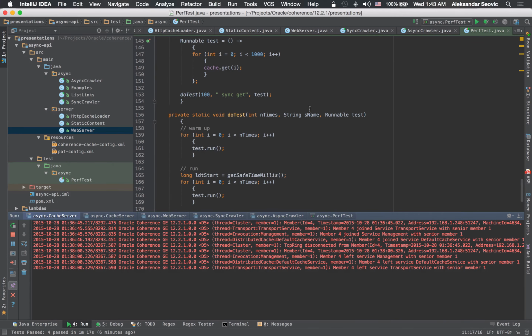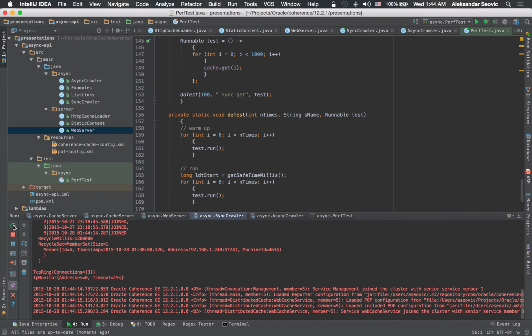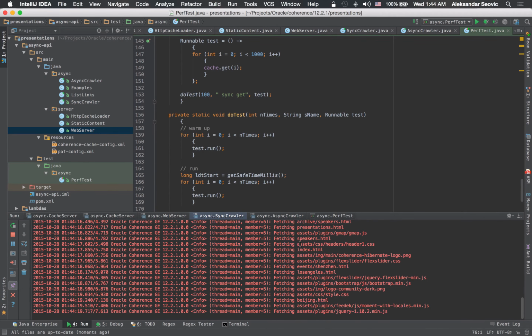First I'll run, I have two implementations of the crawler. One is synchronous, which does everything using the old synchronous API and effectively makes the whole thing single-threaded throughout the process. And then we also have the asynchronous crawler, which takes advantage of the Async API and tries to use cluster resources as much as possible. So let's run the sync crawler, and as you'll see, the first thing it will do is clear the local cache, and now it's starting to fetch different artifacts.